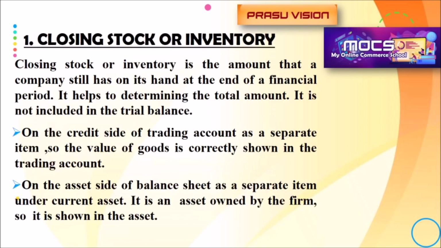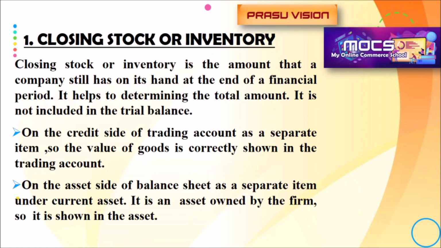Already we have learned closing stock or inventory. That will be given in the question after the complete trial balance. Already we have learned how to adjust the closing stock or inventory.